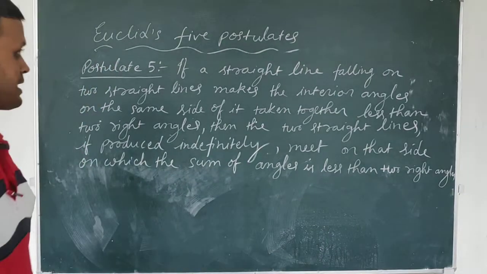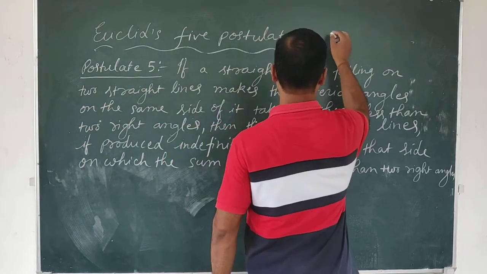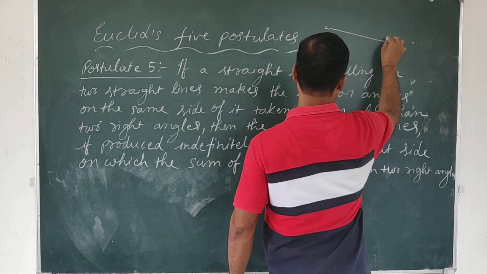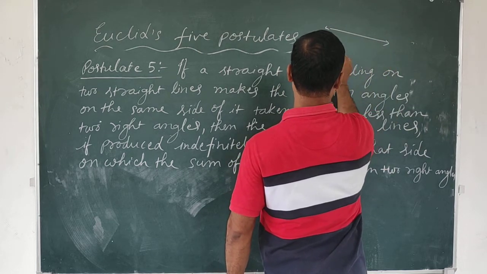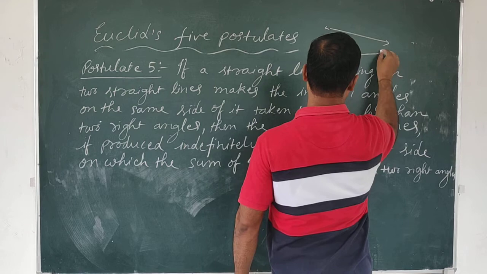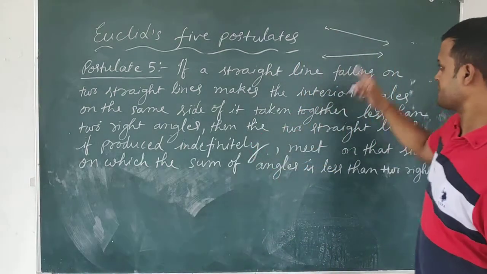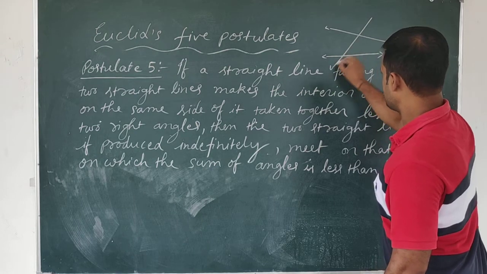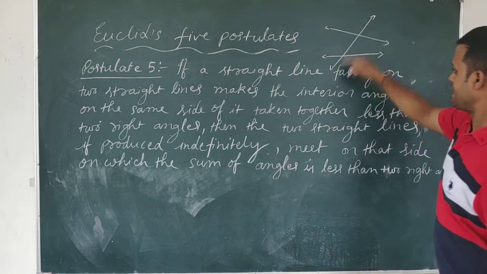That means if diagrammatically we show, suppose two lines are given to us like this, and one straight line is the transversal. Okay, this is cutting this line.